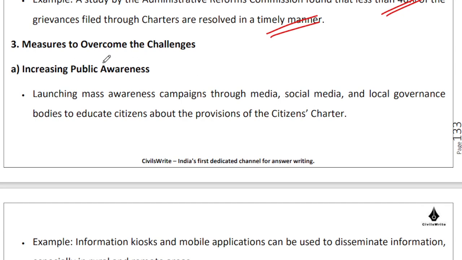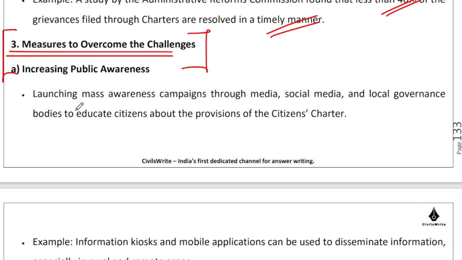So what are the measures to overcome the challenges? I would really suggest that there has to be a very strong emphasis on capacity building within the government bodies. There has to be a diktat from the top that this needs to work, that this will be monitored, that we will be doing surprise checks right from the top to see what is actually getting done at the grassroots level in the local offices, in the ministries, and in our institutions.